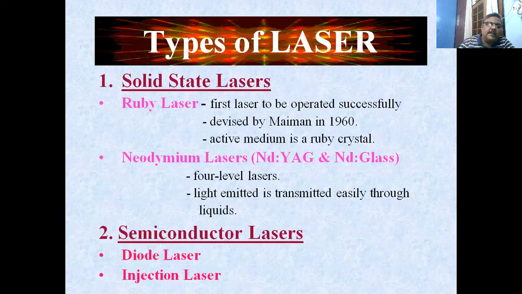Second one are the semiconductor lasers, the diode laser. A diode laser is commonly available in the market for 100 rupees. You can have it. It's basically that pointer that you use to point at large distances. That's a diode laser. The second one is the injection laser.